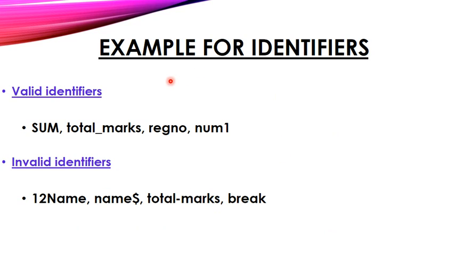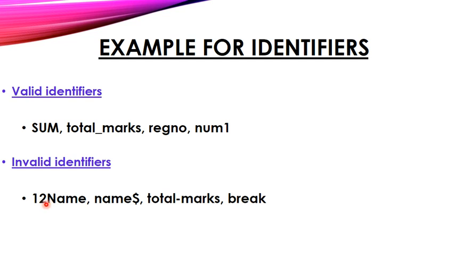Example for identifiers. See, these are valid identifiers and these are invalid identifiers. As we have seen in the syntax, it can be with a capital letter, or a small letter, or underscore is also allowed, and numbers are also allowed, but they should be at the back of the string. Number 1 should not be at the front. So these are the valid identifiers. See the invalid identifiers, 12name, so it is not allowed.